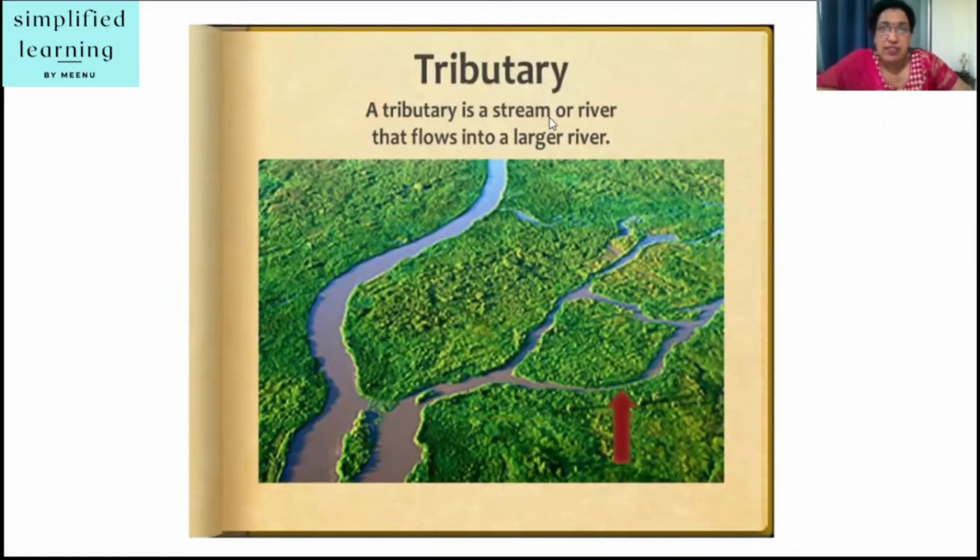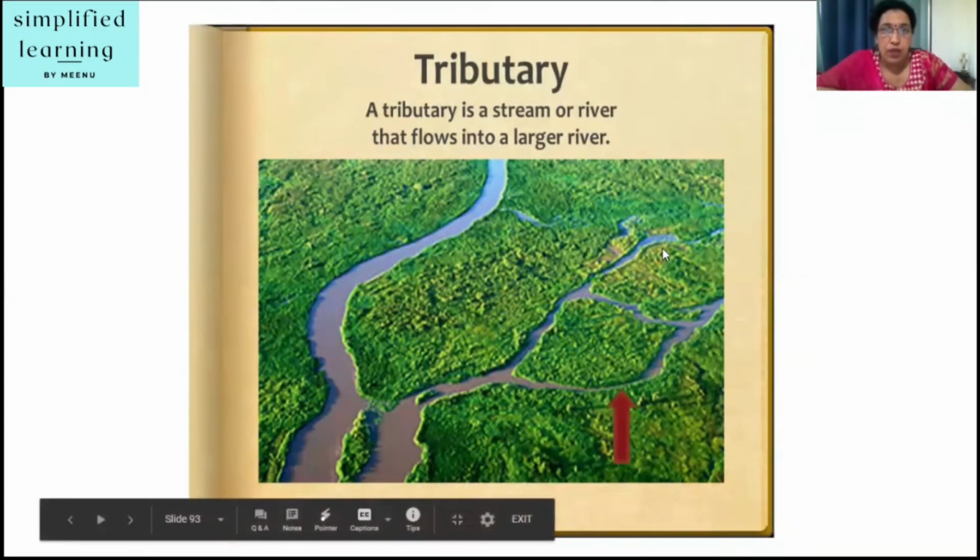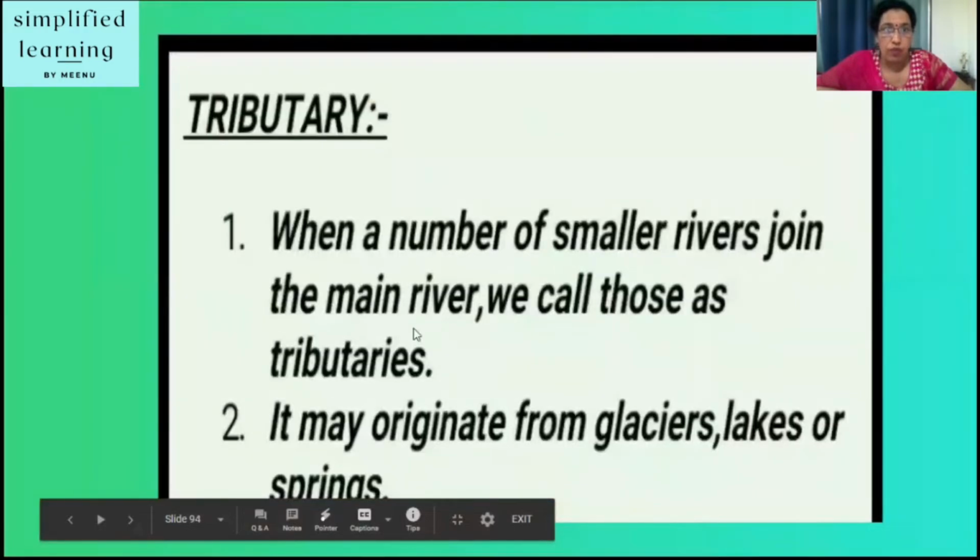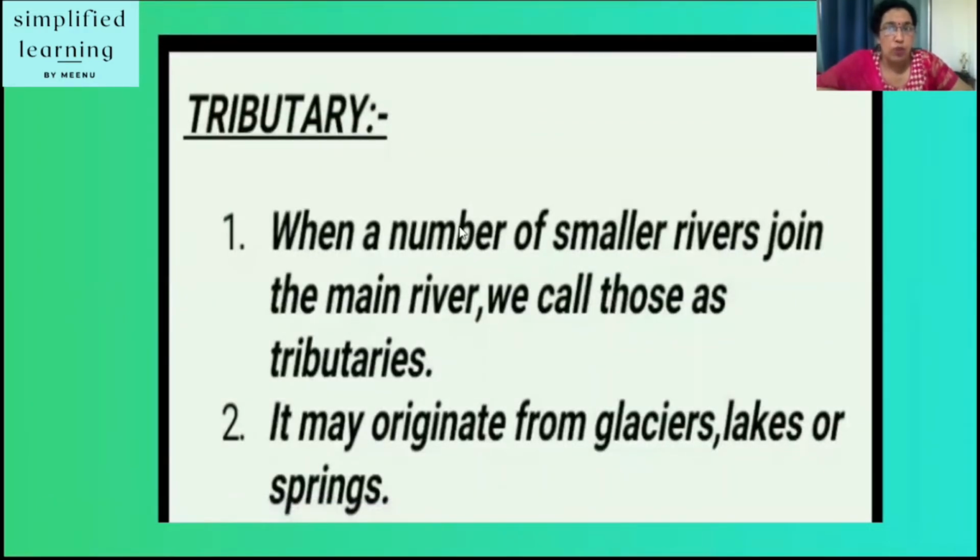A tributary is a stream or river that flows into a larger river. Can you see these small rivers? They are joining a main river. When a number of small rivers join the main river, we call those tributaries.